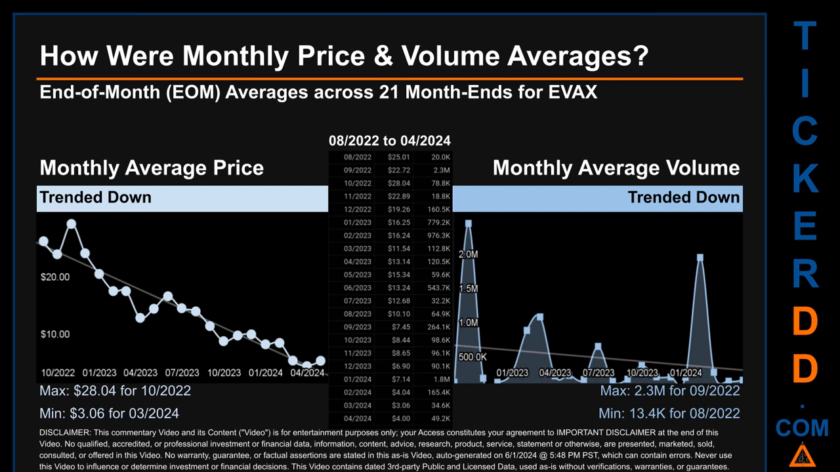The maximum end-of-month average price was $28.04 for 10/2020, while the minimum was $3.06 for 03/2024. Looking at volume, 09/2022 and 08/2022 respectively saw the highest and lowest monthly average volume at 2.3 million and 13.4 thousand.